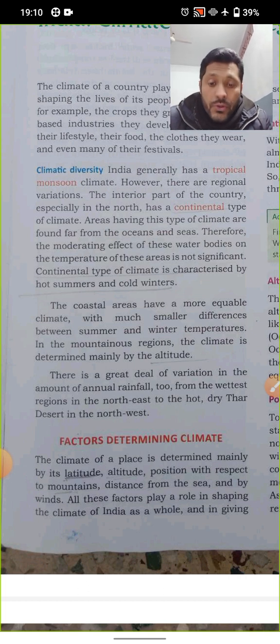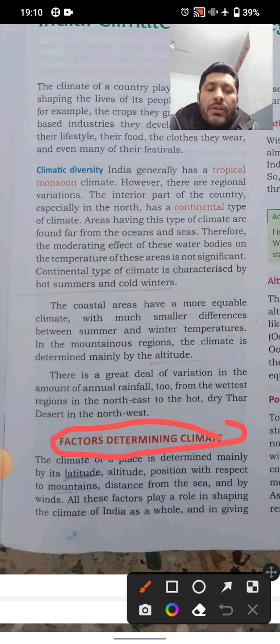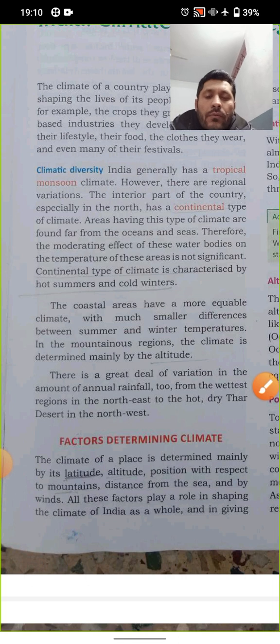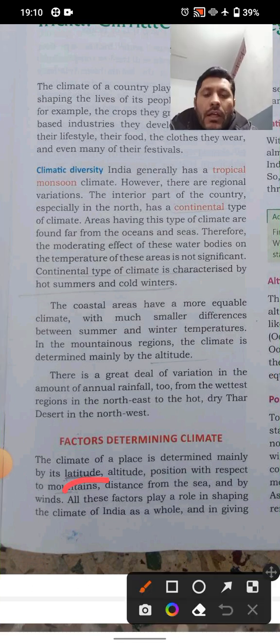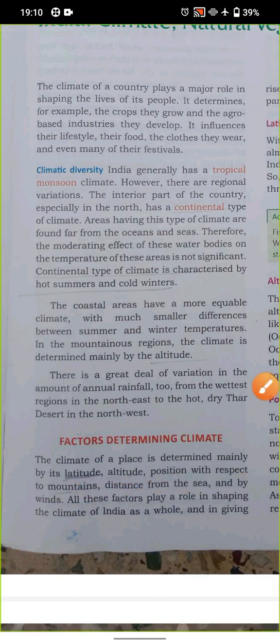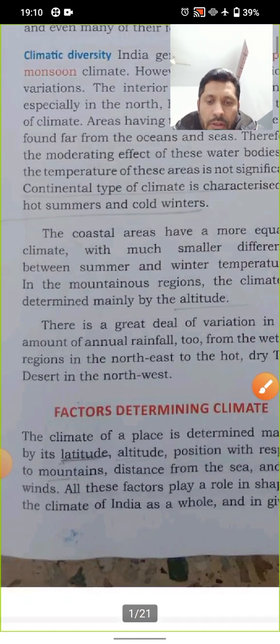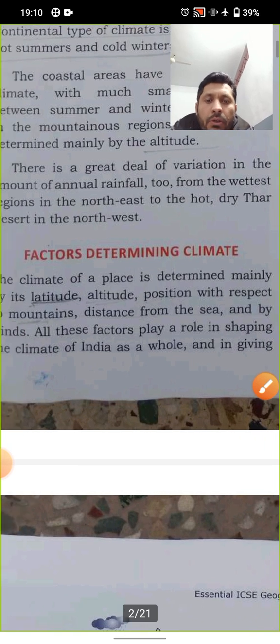There are other factors also. Now, we will go through these factors determining the climate of a place or in India. What are the factors which are determining? These factors are: latitude, altitude, position with respect to the mountains, distance from the sea. All these are important, so you have to nicely understand. Let me explain.